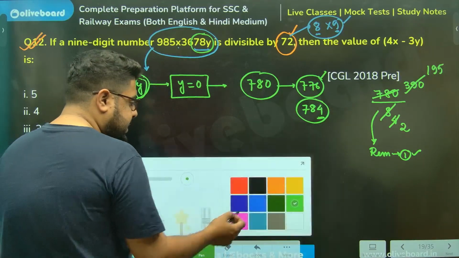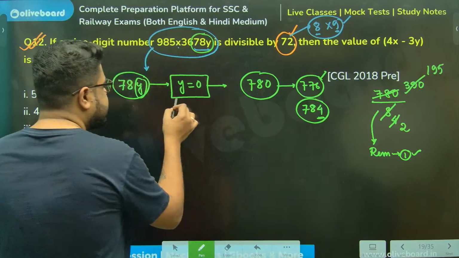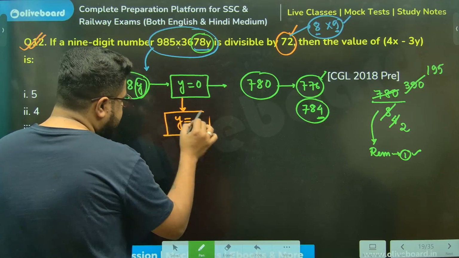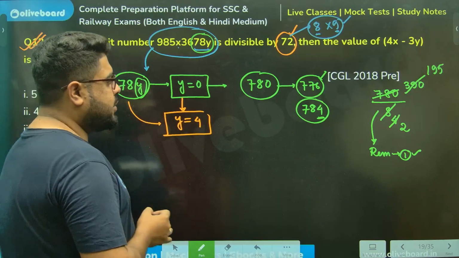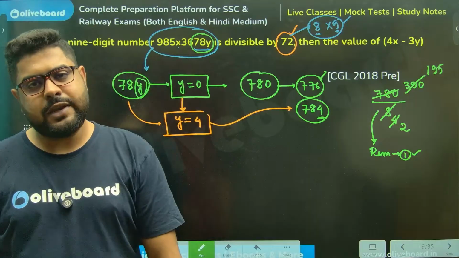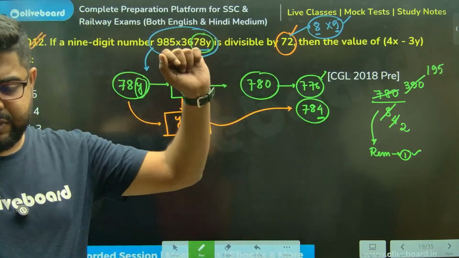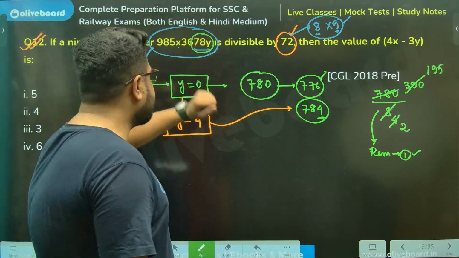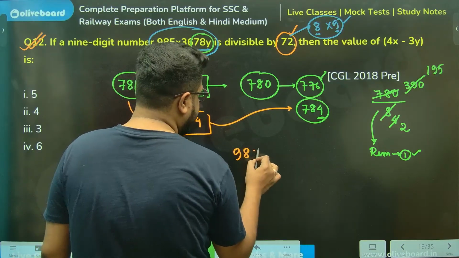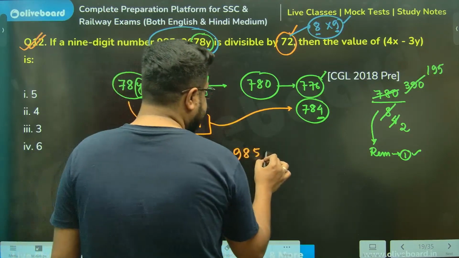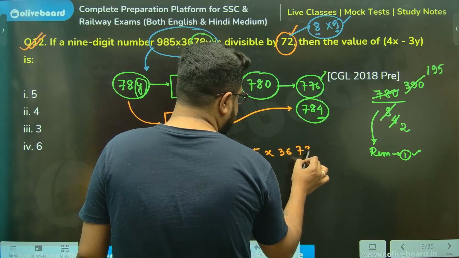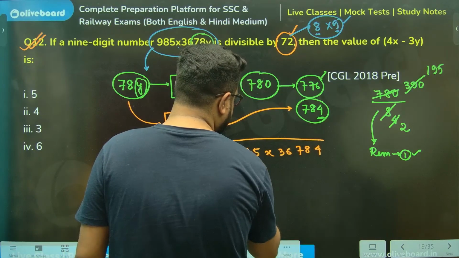So that means the value of y must be what, sir? Sir, y must be equal to 4. That way only we will get 784, which will be divisible by 8. So now my number reduces to 985x36 78. Instead of y, we get 4.